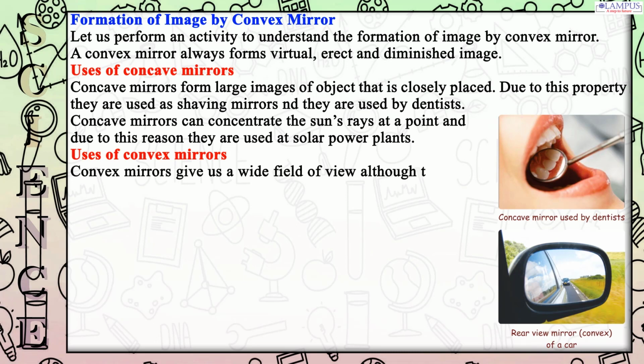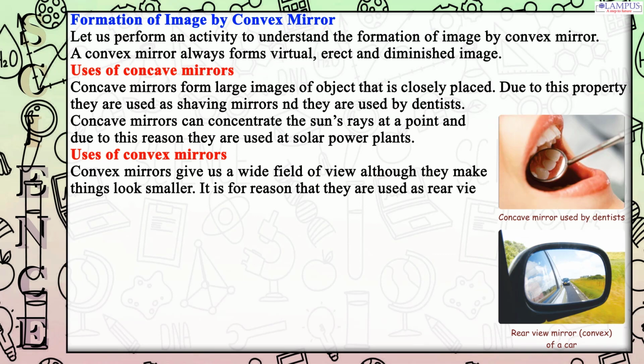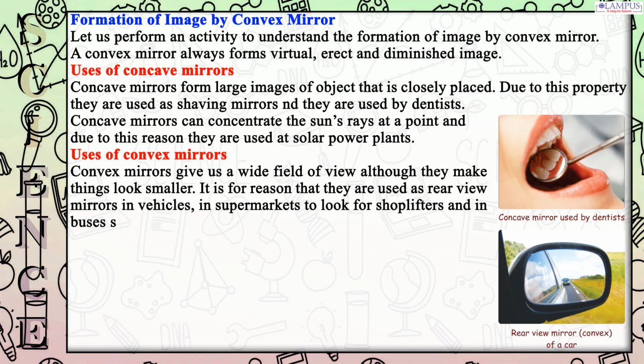Uses of convex mirrors. Convex mirrors give us a wide field of view although they make things look smaller. It is for this reason that they are used as rear view mirrors in vehicles, in supermarkets to look for shoplifters and in buses so that the driver gets the view of the whole bus.